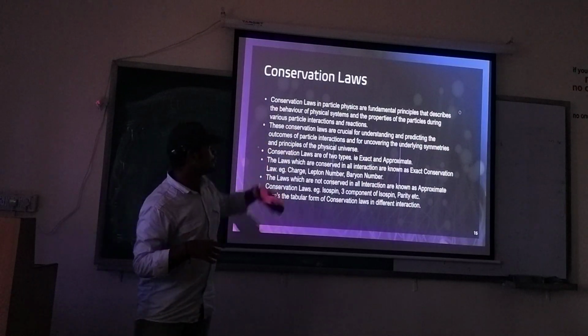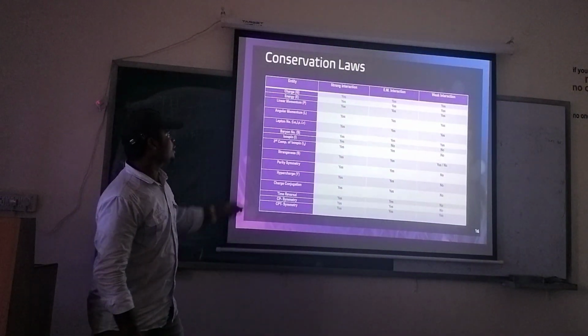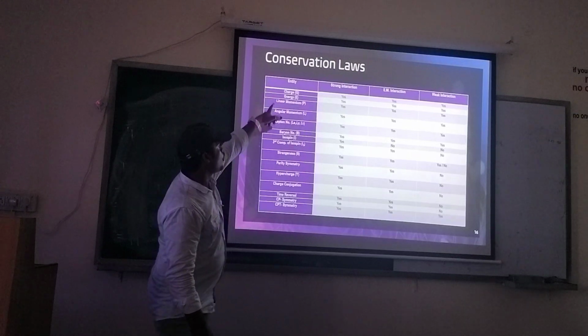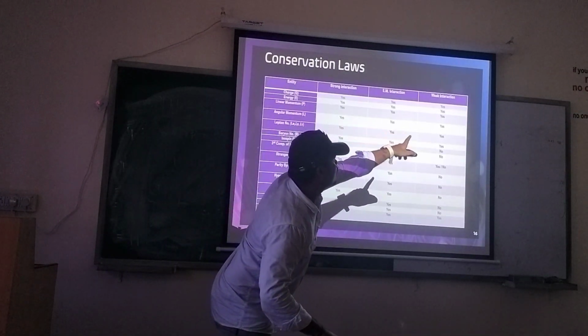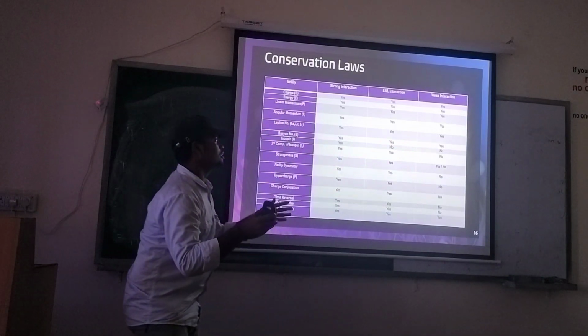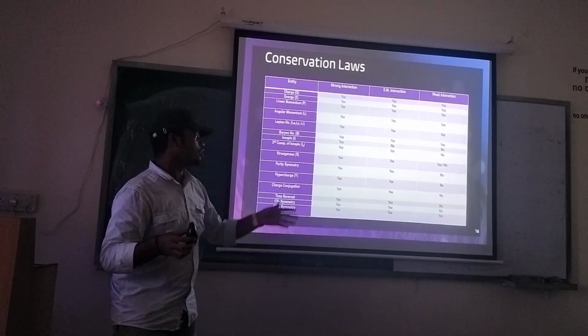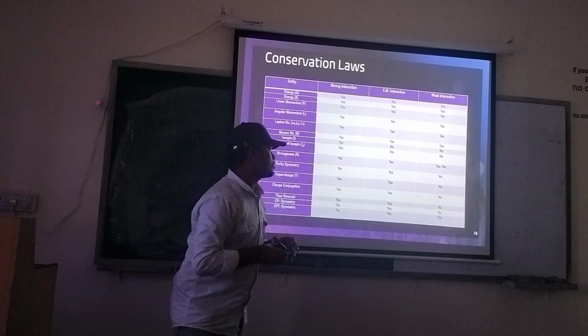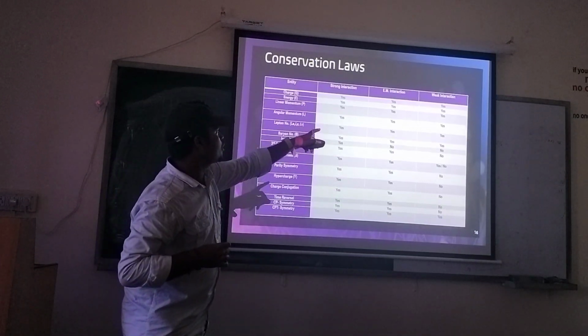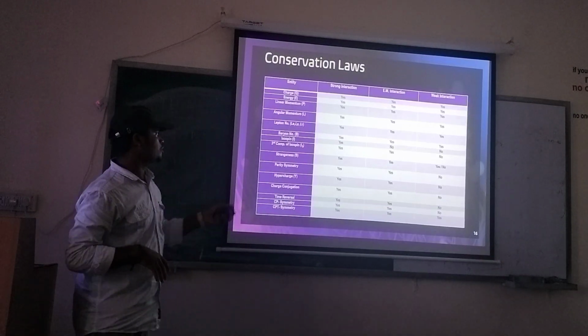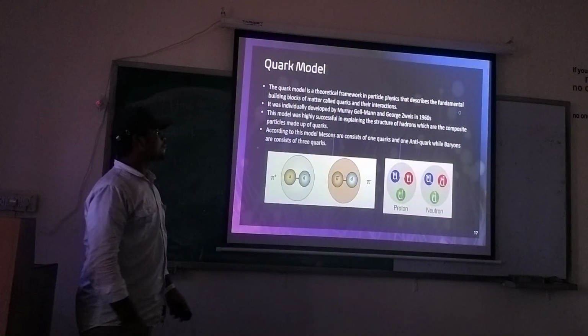Here we have shown this in a table form. These are the charges, energy, and so on, for the strong interaction and weak interaction. But I have not shown the gravitational force, because these are small nuclear masses, so that interaction is not relevant. Then these are the electromagnetic and strong interactions. They are shown. Then we come to the quark model.